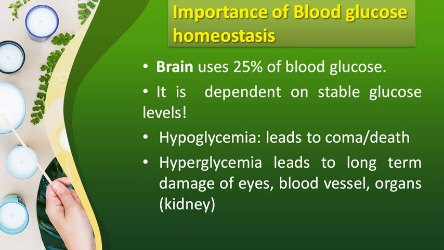Then if the level goes below normal, it will lead to hypoglycemia, and can lead to coma and death. And if the level of glucose goes above 110, it will lead to hyperglycemia, which will lead to long-term complications or damage in the eyes, blood vessels and kidneys. So to avoid all these complications, we should maintain blood glucose homeostasis within the range of 70 to 110 milligram per dl. How are we going to maintain this?